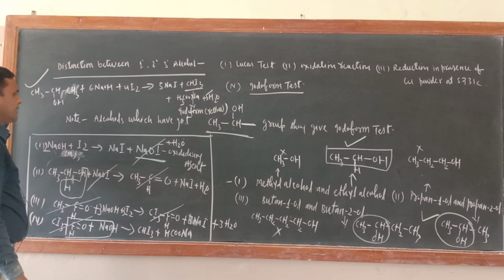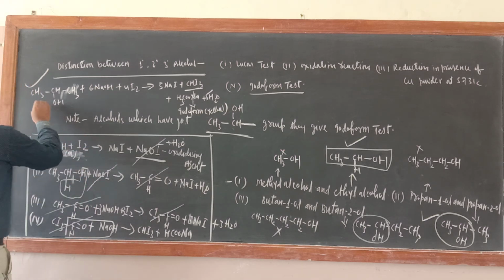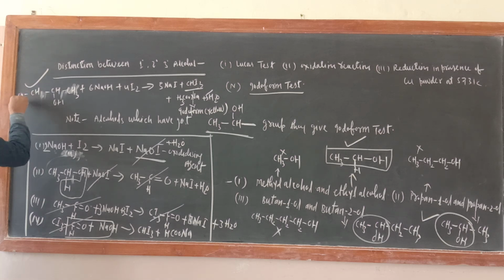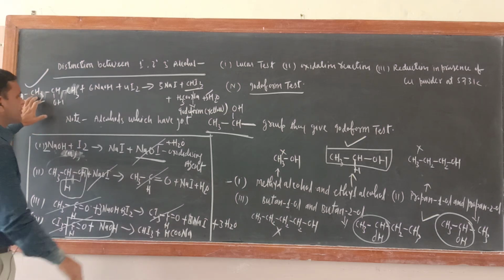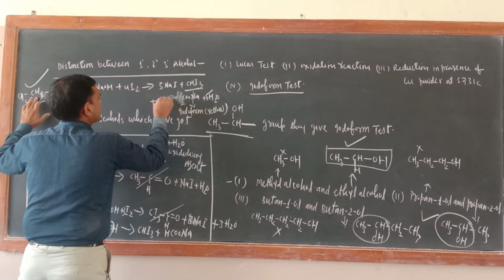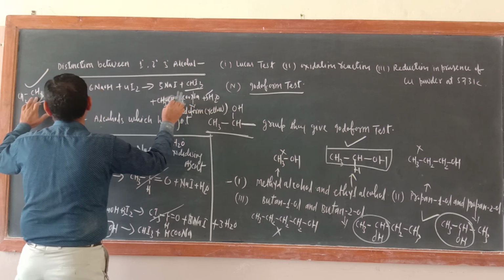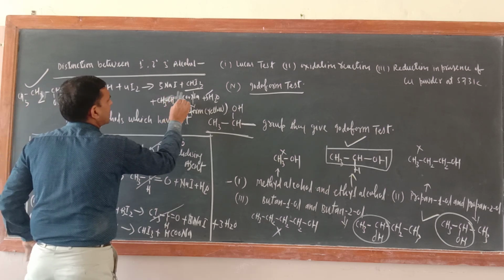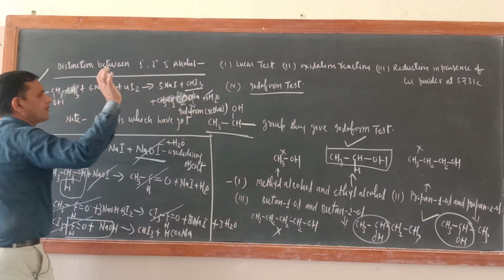CH3COONa. Yes. Now if you take butan-2-ol, what would be there? CH3, this is CH2, this is butan-2-ol. So here you will get CH3CH2, check, CH3CH2CH3, this COONa. Yes, this will be the product.